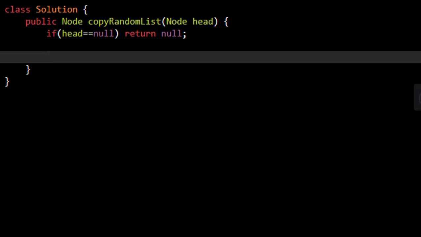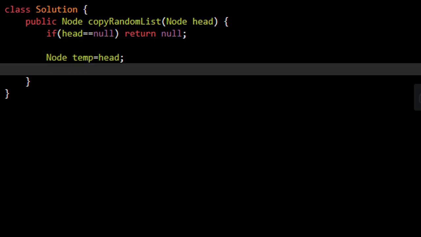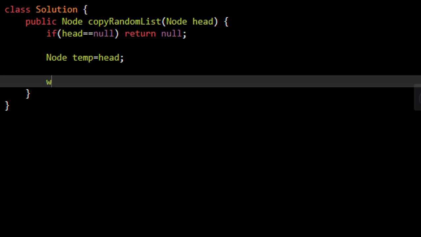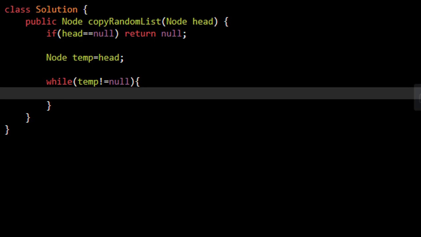So we'll still need this head equals null condition to check if the head is null or not. Now we'll start off with the first step of creating the copy of every node and putting that into the next pointer. So we'll have this temp head and we will loop till this temp is not null. Now, as we need to put the value in between temp and the next, we will take the next value into a variable, which will be temp.next.